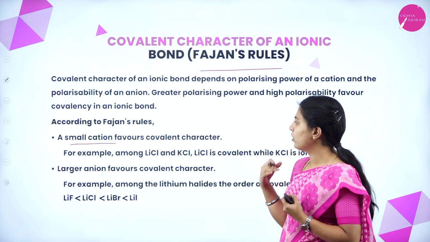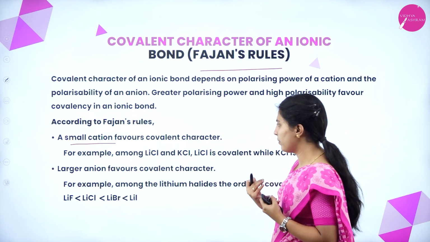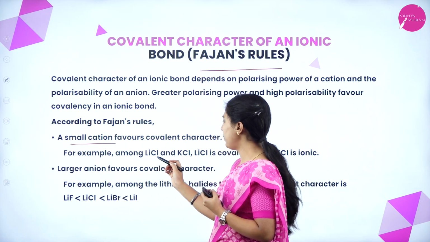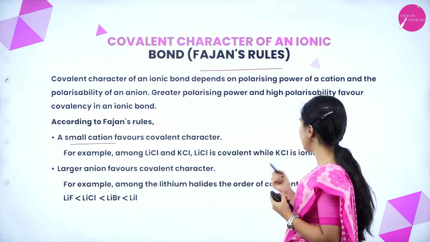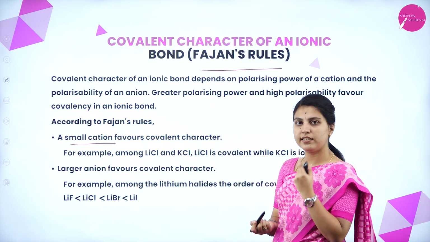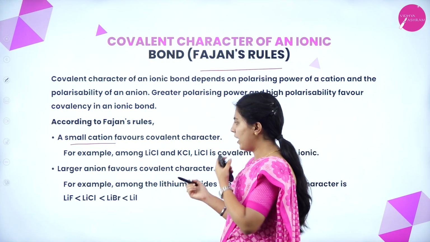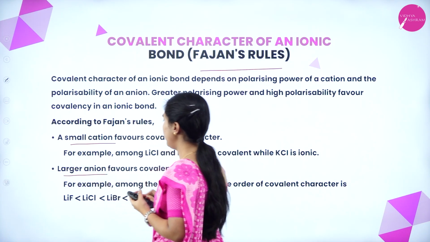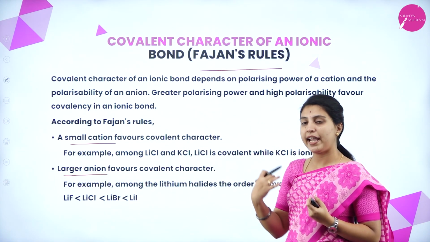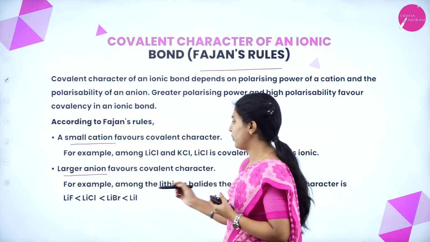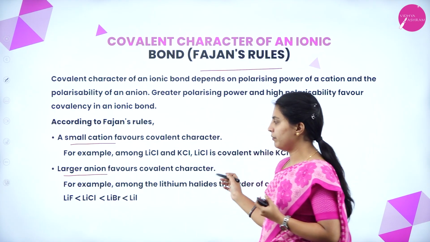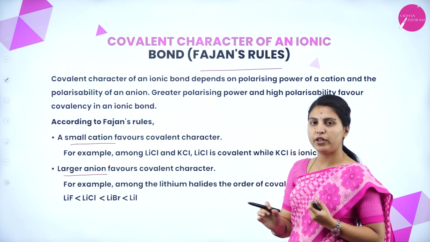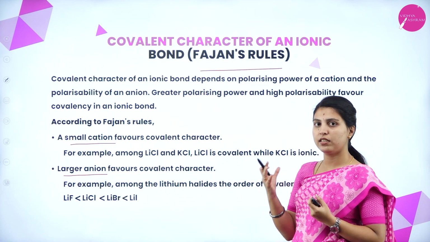It favors the covalent character. Sharing of electrons will be more. For example, among LiCl and KCl, LiCl is more covalent while KCl is ionic because Li has a small size. A larger anion favors the covalent bond because it's gaining the electrons. That's why among LiF, LiCl, LiBr and LiI, lithium iodide is more covalent because its size is more.